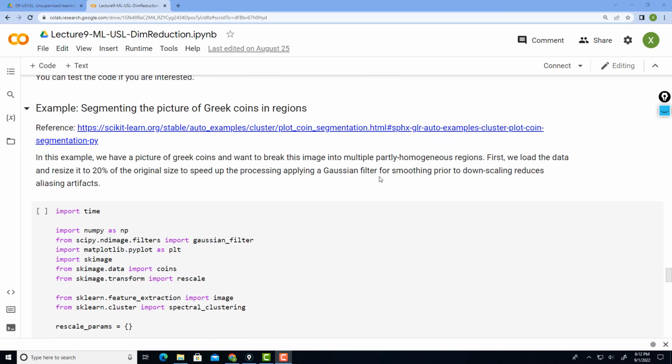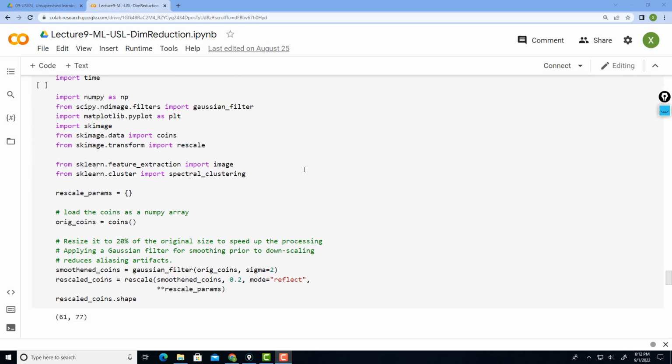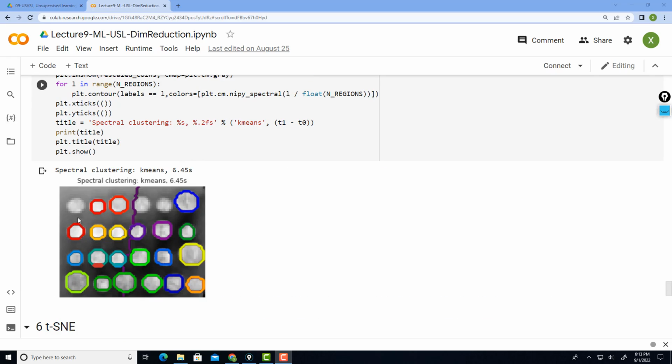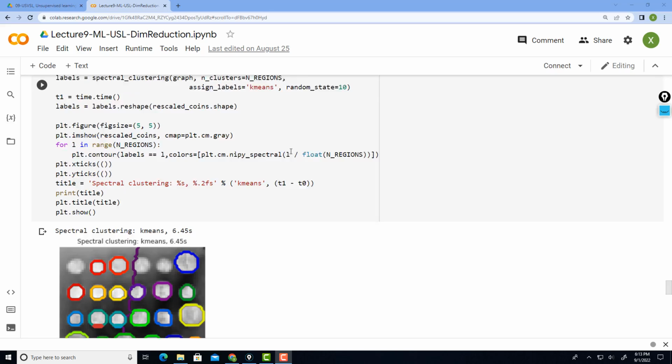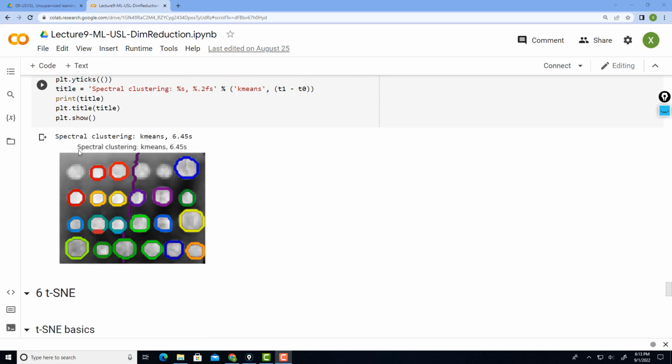Using Laplacian eigenmaps, there is one example doing image segmentation. Basically, we look at the pixel value features in this image as well as the distance of each pixel to the others, and use those as the original input feature vectors. Then you construct the k-nearest neighbor graph, do the Laplacian eigenmap dimension reduction, and then do k-means clustering. Basically, you implemented the spectral clustering algorithm, and you can see that it can identify the corresponding corner regions in the given image.